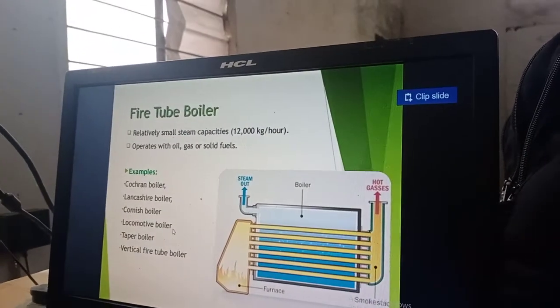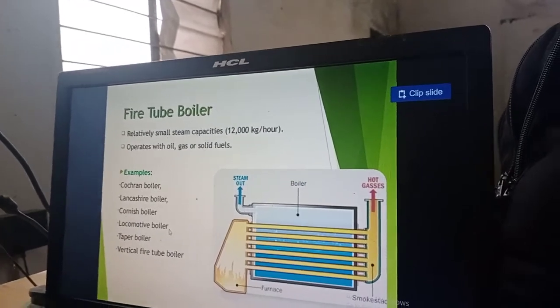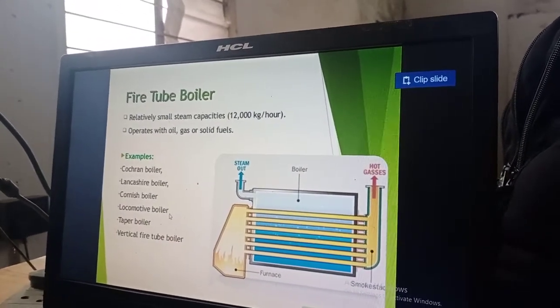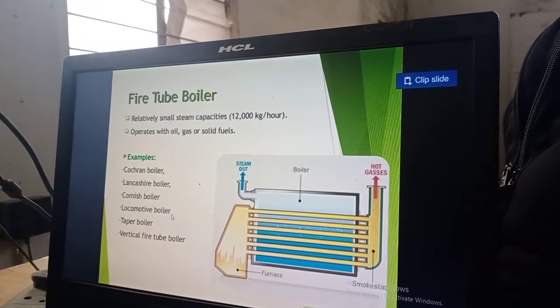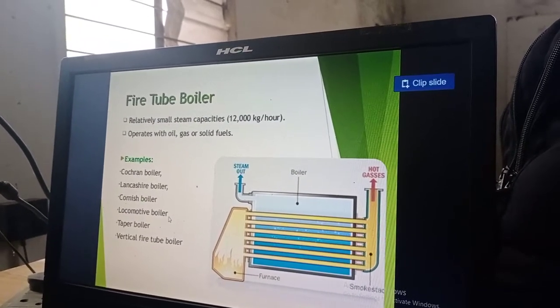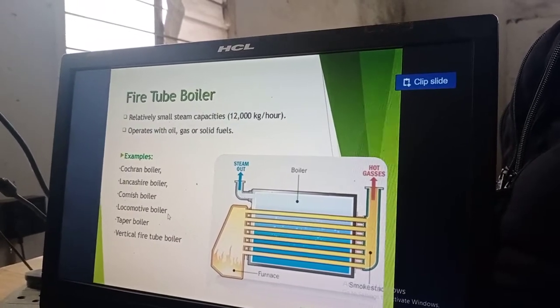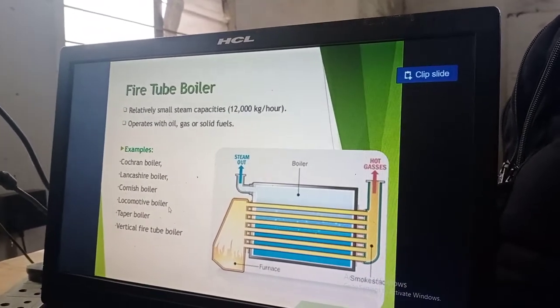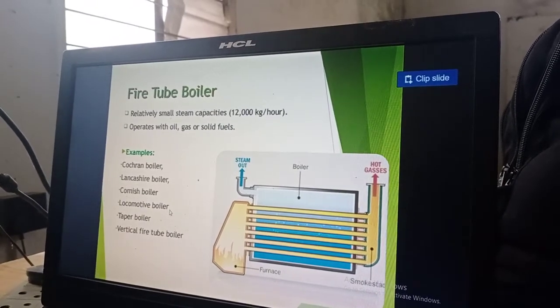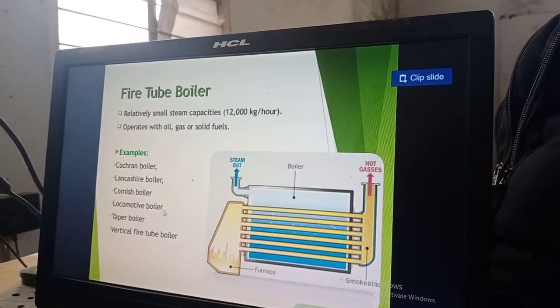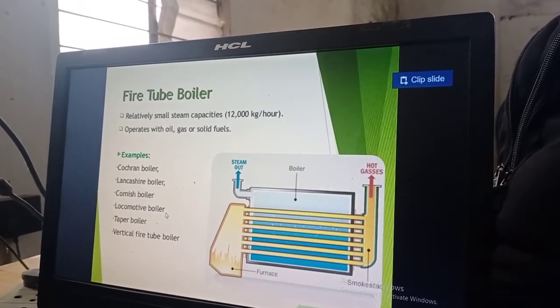In the movie, whenever the train was running in Pakistan, that locomotive boiler was used. You feed the coal inside the engine, the coal is burnt, and then steam is generated. So these are the examples of fire tube boilers.